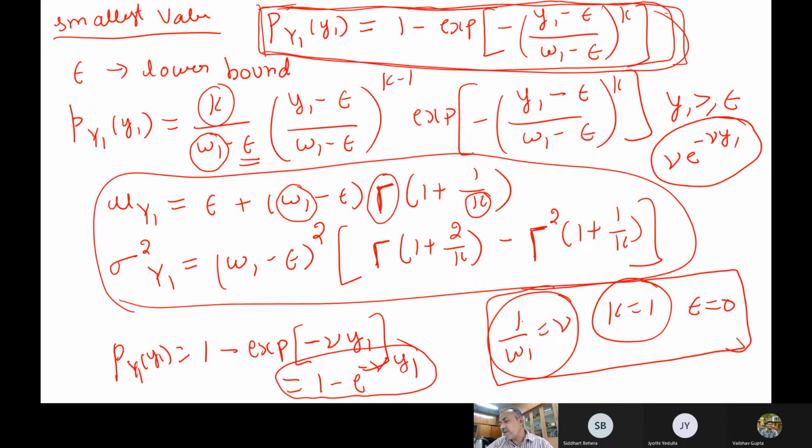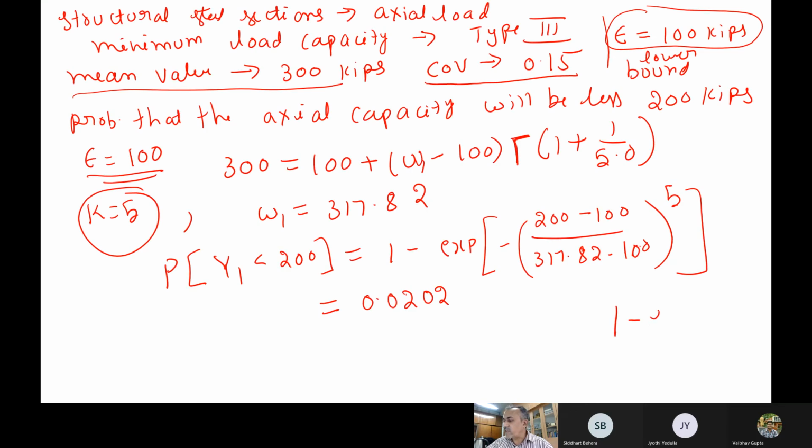We have discussed it previously. What type of random variable will have a distribution like this, 1 minus e to the power of minus nu times y? We have discussed, no? 1 minus e to the power of minus lambda times x. What type of random variable is it?